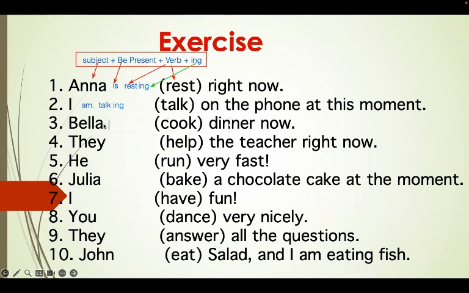Bella cook. So Bella is the subject. So we add is. Then we write the verb cook. Then we add ing. Very simple. So Bella is cooking. They goes with are. Then you write the verb help. Then you write ing. That's simple. Okay, moving on. He. Then we have run. So he is run. Then you add ing. He is running.